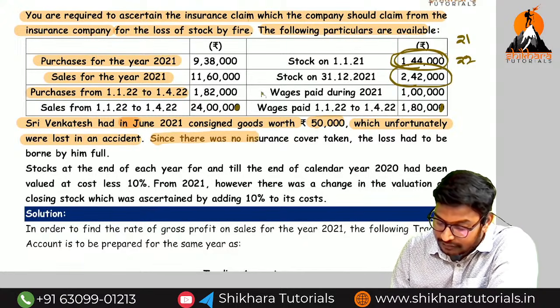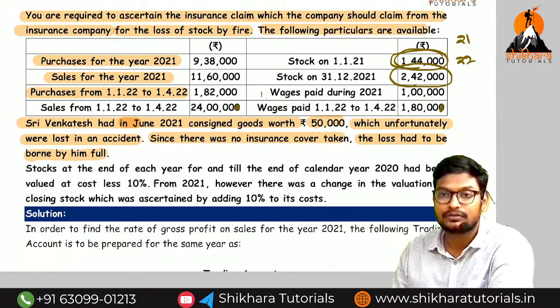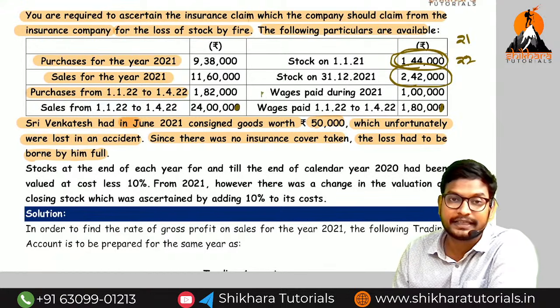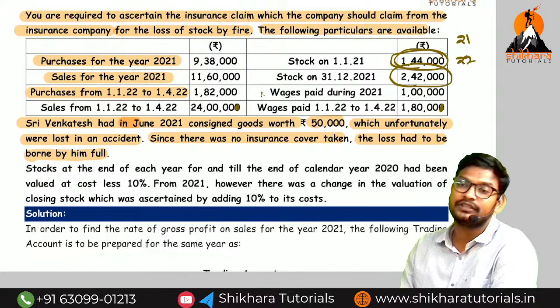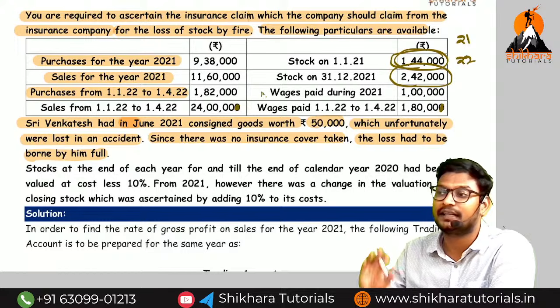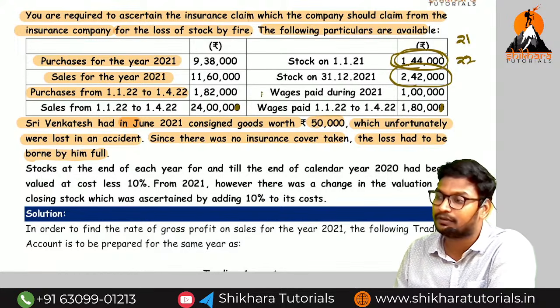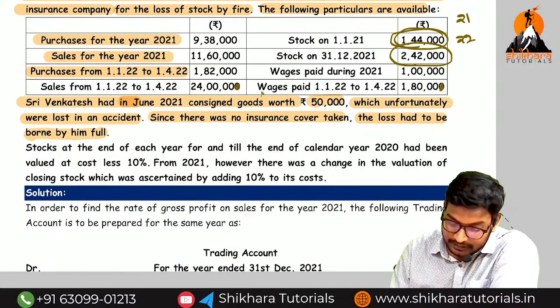Since there was no insurance cover taken, the loss had been borne by himself. So on that goods loss, have they taken any insurance policy? No, there is no insurance policy on the consigned goods. Total abnormal loss will be transferred to the P&L account. Now if you prepare the P&L account, the total abnormal loss will be transferred to which account? P&L.